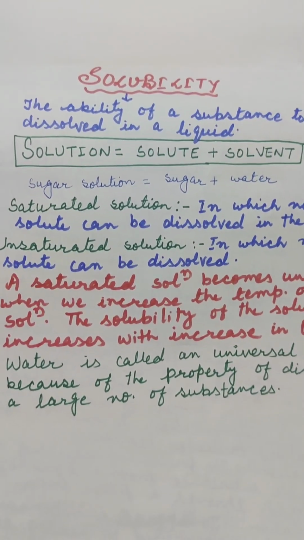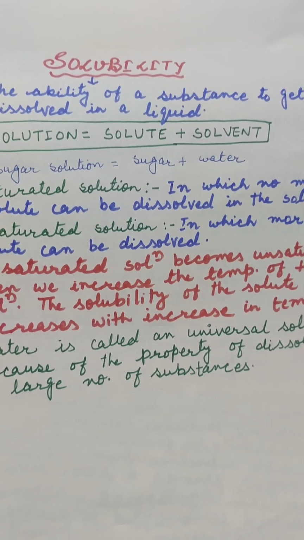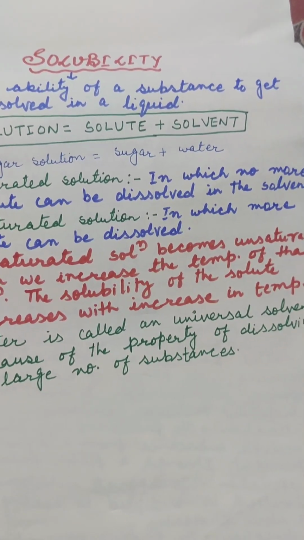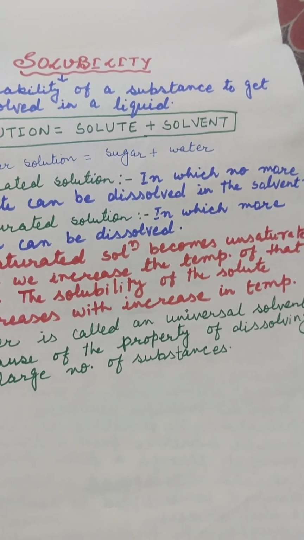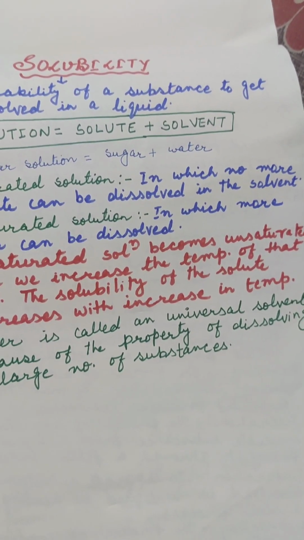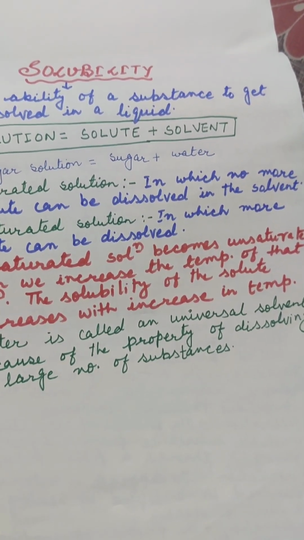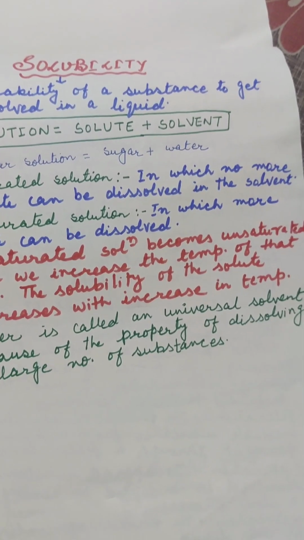A solution is a mixture of a solute and a solvent, while the substance which dissolves in a solvent is called a solute, and the solvent is the substance in which a solute is dissolved.